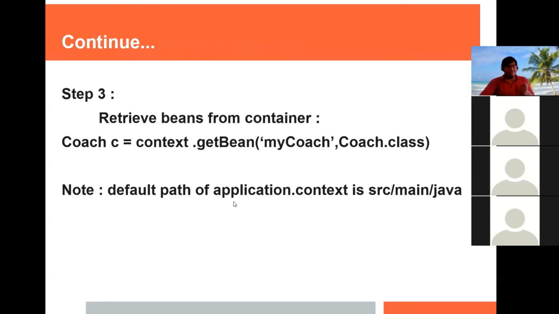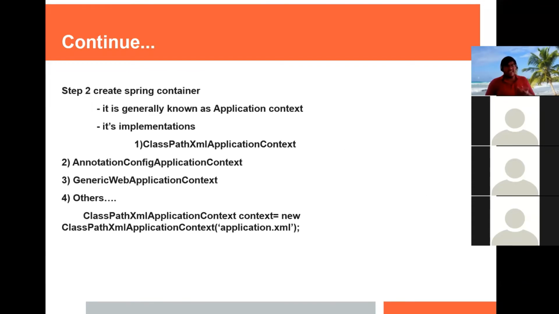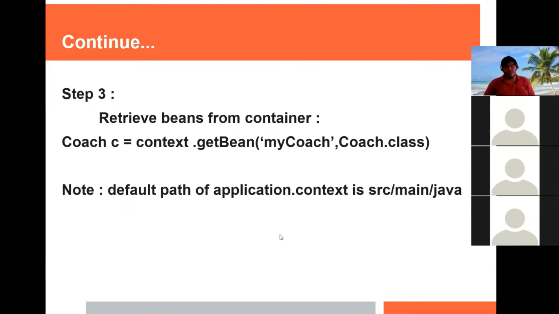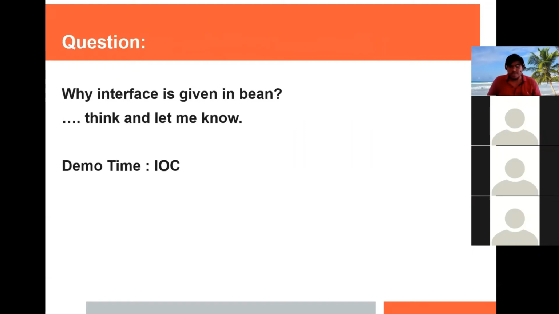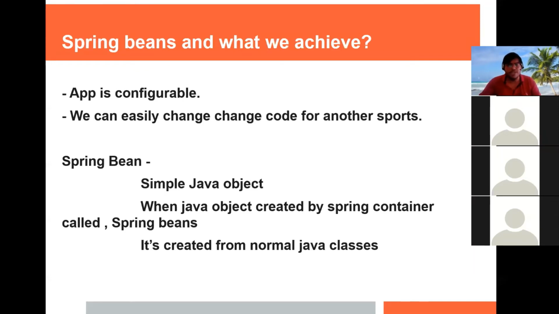Now, by default, the path of the application context file is src/main/java. By default, we will put the applicationContext.xml file in this src/main/java folder. You can change this also, but in that case you have to give the whole relative path here. Normally, if you don't give any path, it will search in the src/main/java folder. We will see in the project. Don't worry if you are not clear; when we do the project, you will get more clarity. Just 2 slides, then we will do the project setup.